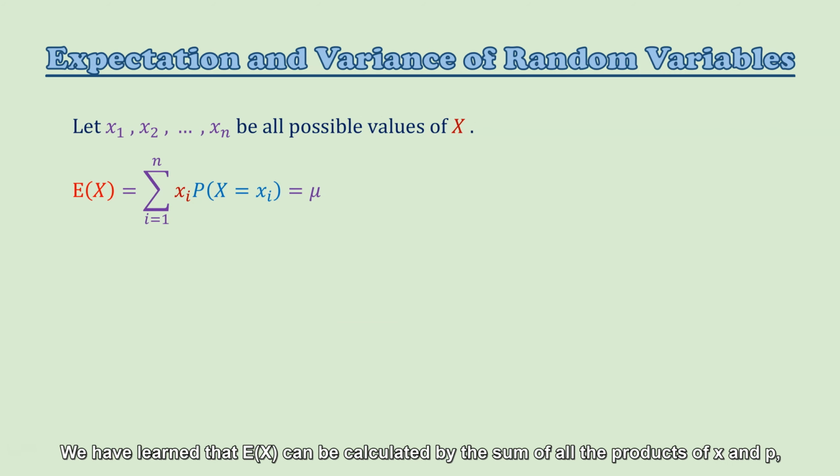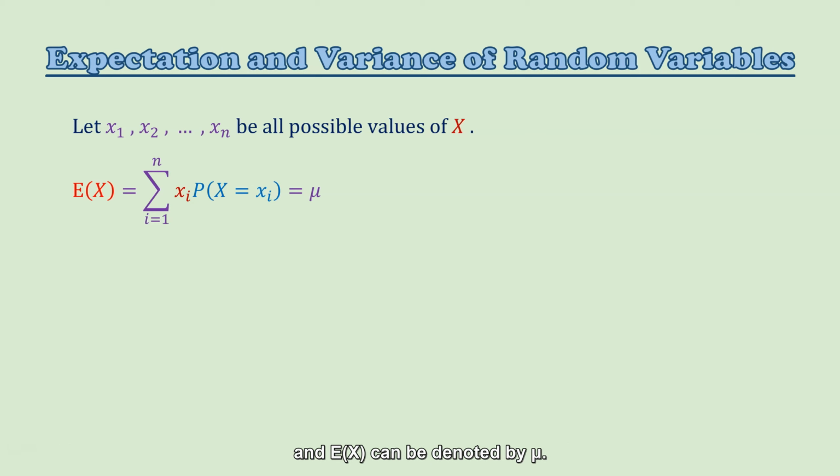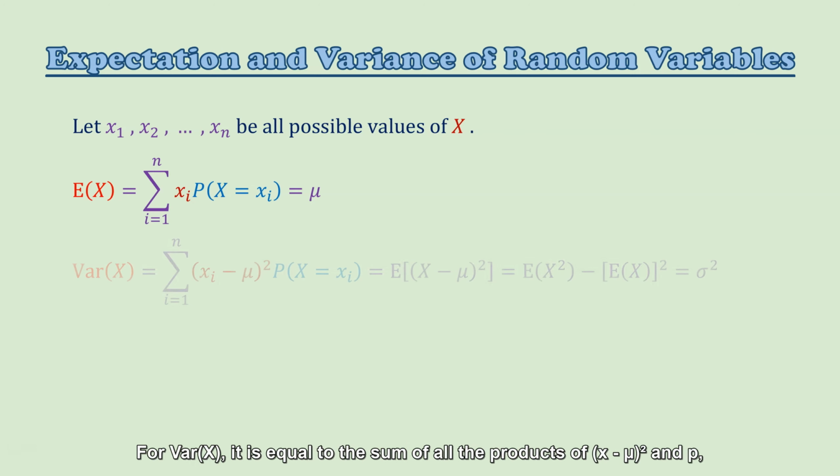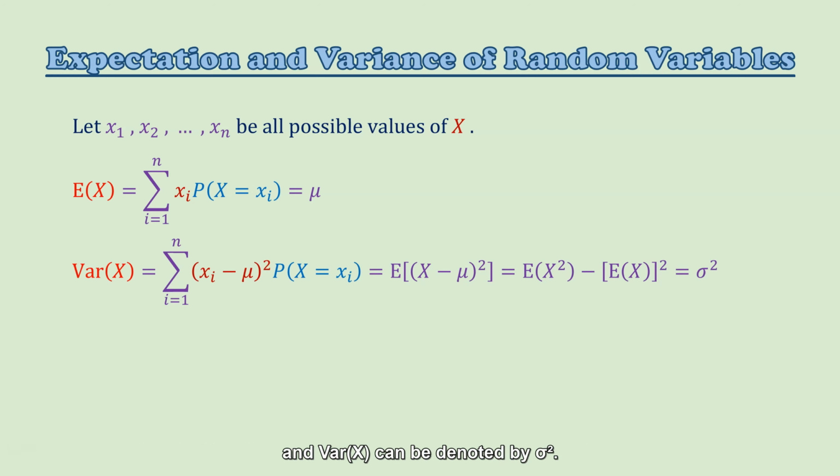Let's have a quick summary. We have learned that the expectation of x can be calculated by the sum of all the products of x and p, and the expectation of x can be denoted by mu. The variance of x is equal to the sum of all the products of x minus mu squared and p, and the variance of x can be denoted by sigma squared.